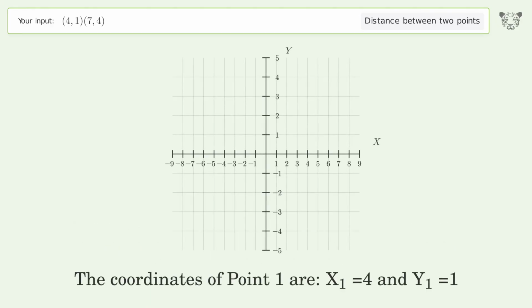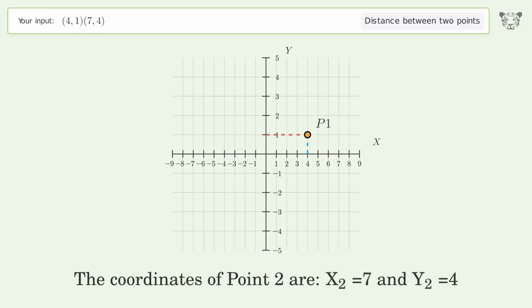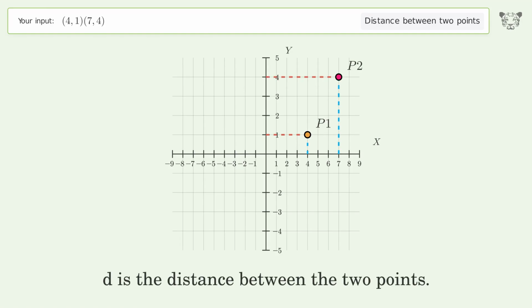The coordinates of point 1 are x1 equals 4 and y1 equals 1. The coordinates of point 2 are x2 equals 7 and y2 equals 4. D is the distance between the 2 points.